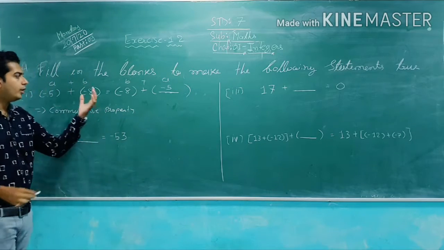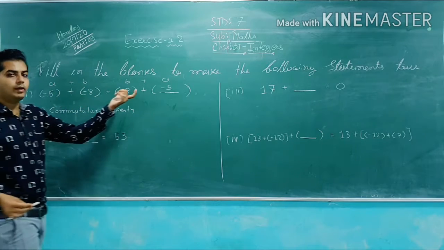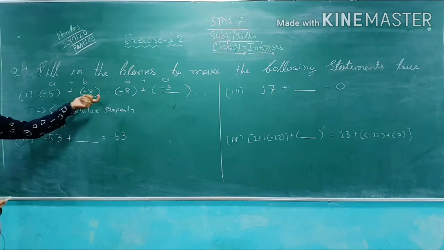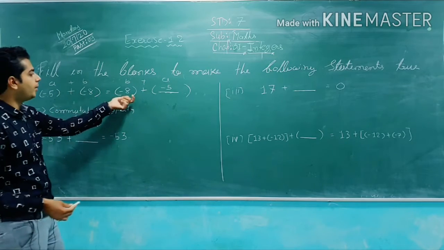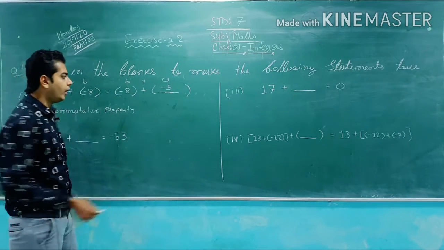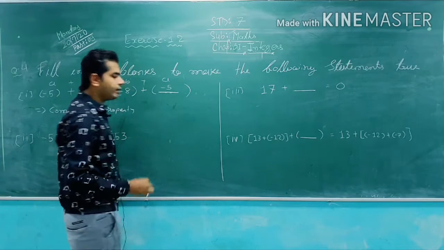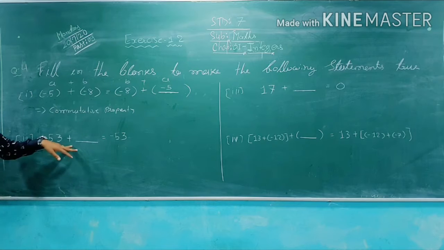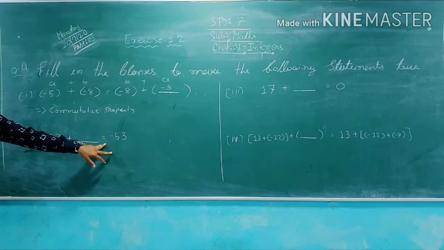So according to the commutative property, a plus b is equal to b plus a. So here a plus b is minus 5 plus minus 8. So on the other side, minus 8 plus minus 5. So in the bracket your answer should be minus 5. Second: minus 53 plus bracket is equal to minus 53.